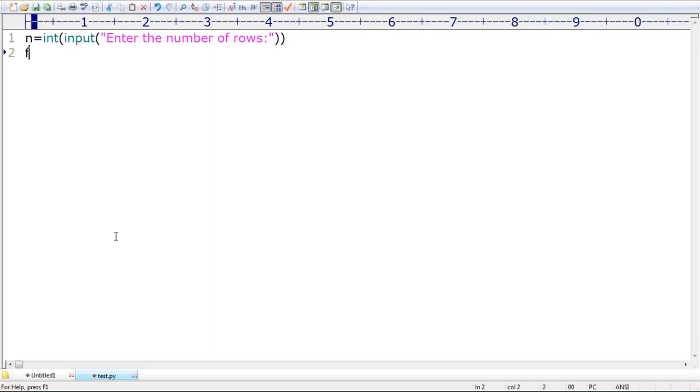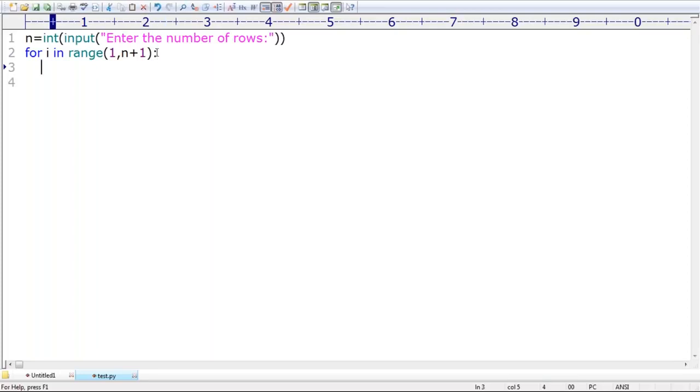Remember: for i in range of 1 to n plus 1. For i in the range of 1 to n plus 1 means, can I use the word, it is always going to consider 1 to n, or not? It's always going to consider 1 to n only.